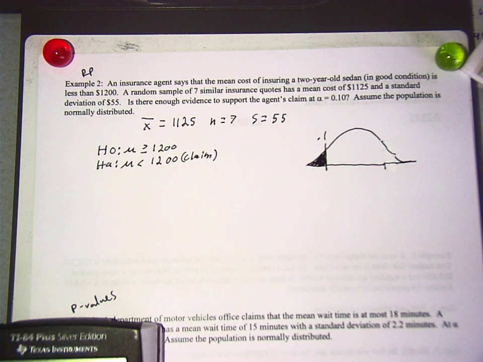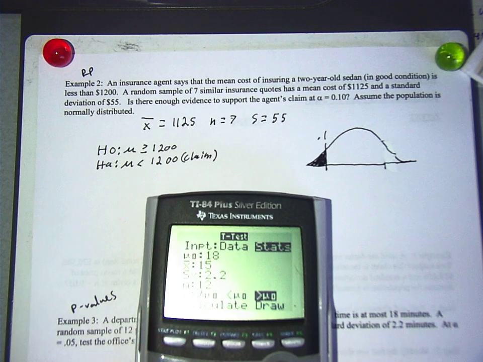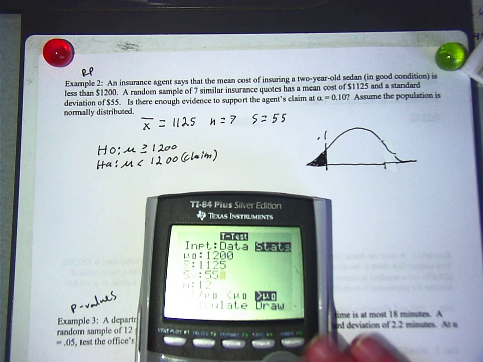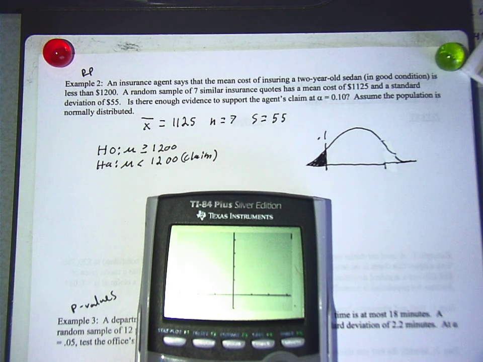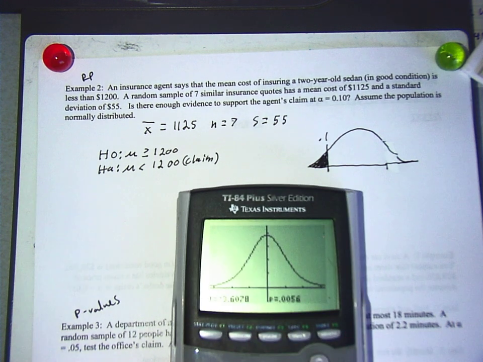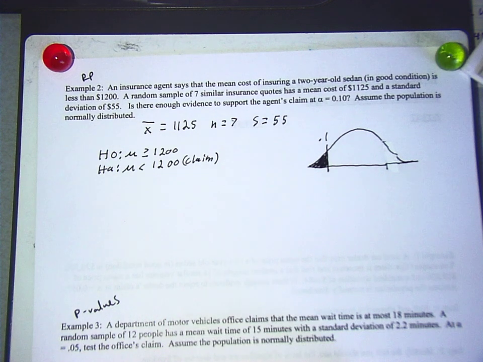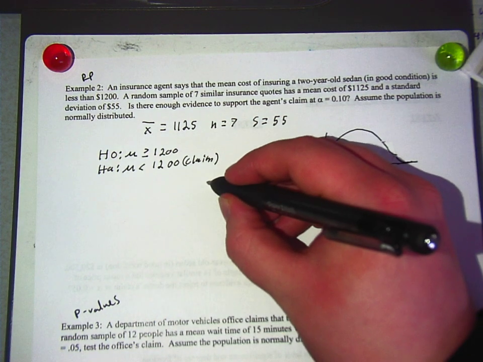Now we have to shade it on the left side. Perfect. And that'll be 0.1. And now we input our data into our calculator. 1,000. 1,125. 55. 7. And then we use the z-square on the bottom left. Yeah, that's bottom left. It's a t-square. Oh, sorry, t-square. My bad. T equals